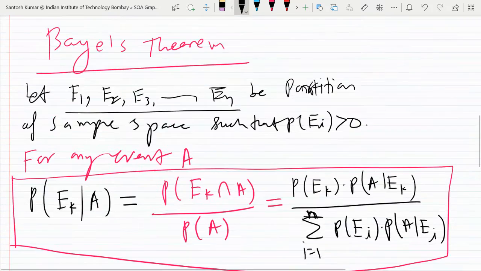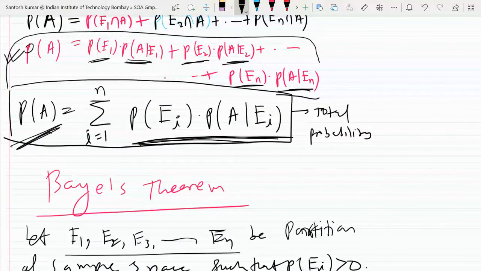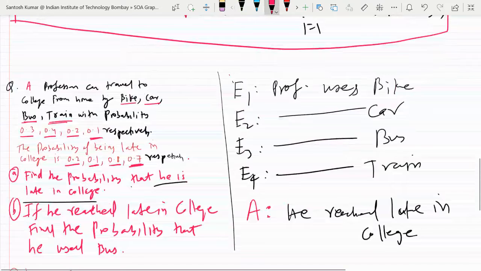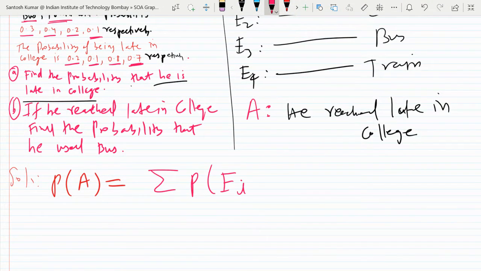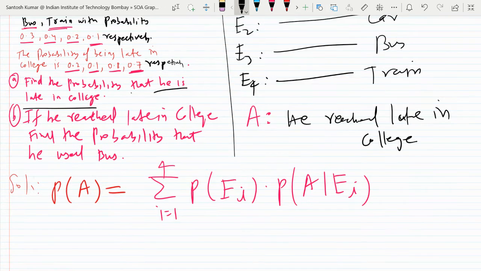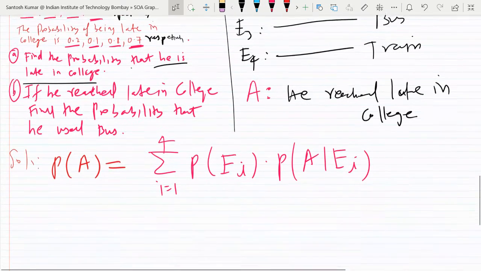So you will use this formula. So this is total probability of A. You may open it like probability of E1 into A given E1. So I will write it. So it is summation of probability of Ei into A given Ei, i from 1 to 4. N is 4. Why N is 4? There are four partitions. So you may open it.